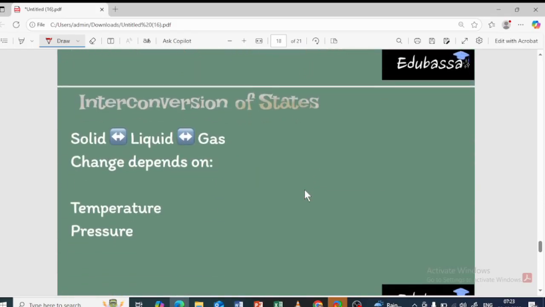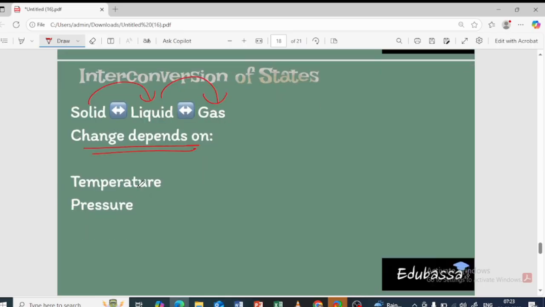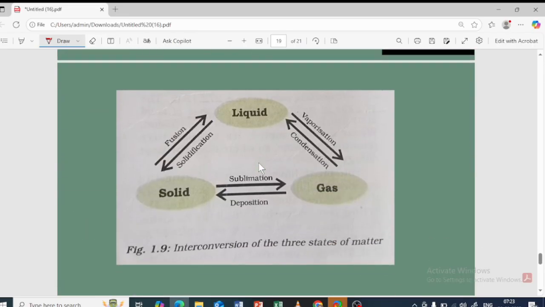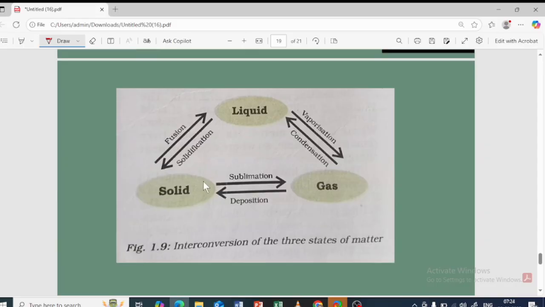Next is interconversion of states, solid to liquid, liquid to gas. The changes take place depending on the temperature as well as the pressure. This is in your NCERT syllabus, and this one chart itself will tell you the entire process. See, solid converting into liquid is fusion, latent heat of fusion.